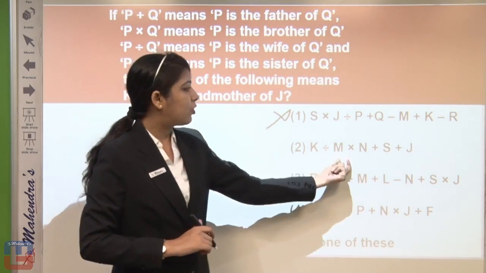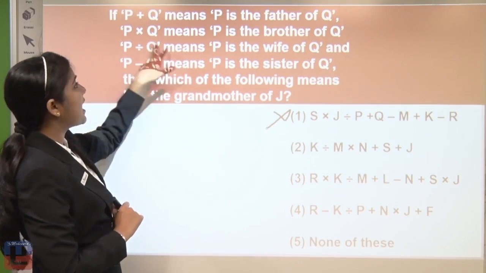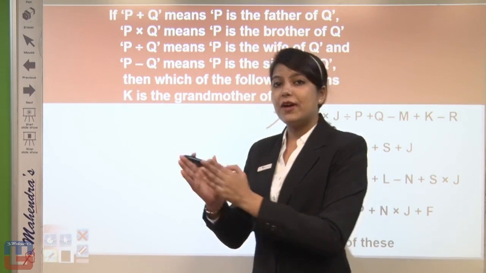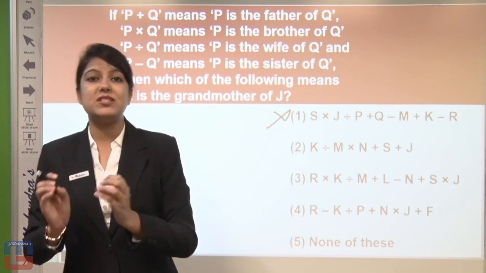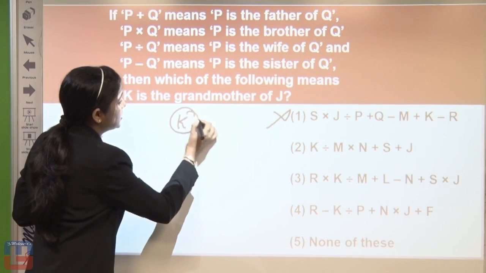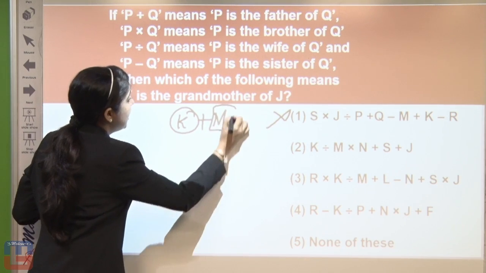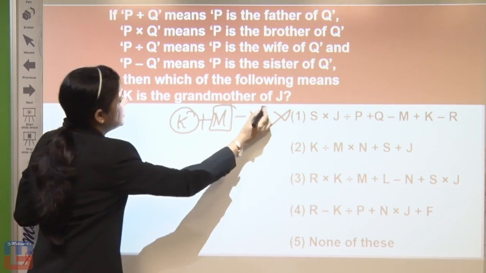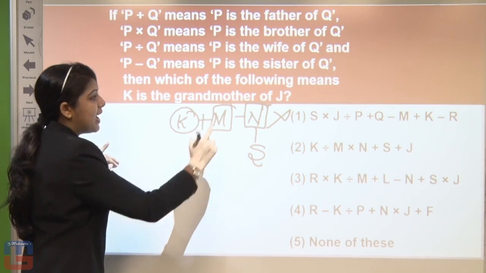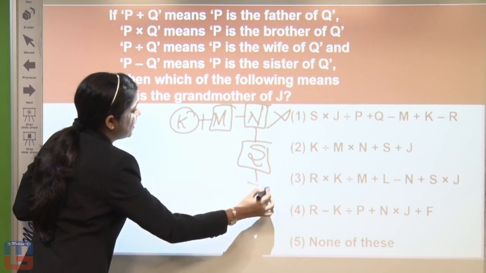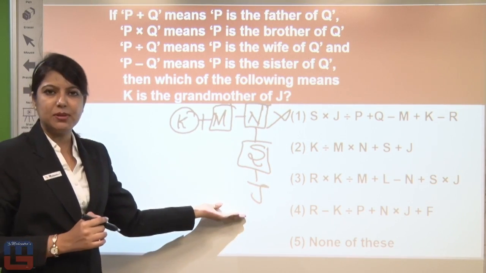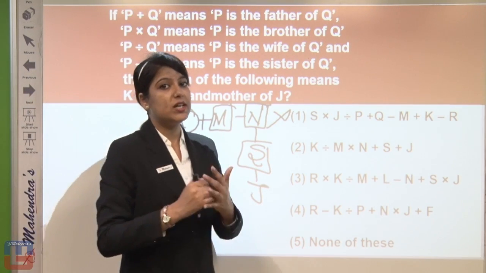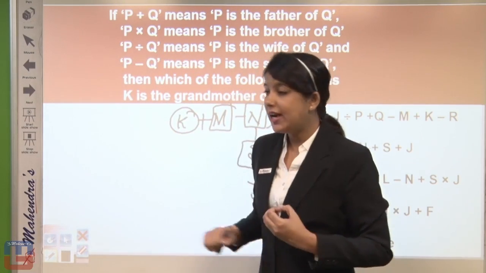Okay, now M cross N. M cross N means M is brother of N. K is wife of M, M is brother of N, which makes a relation like this. Now N plus S means N is father of S, and S plus J means S is again father of J. So here see, K is grandmother but not the direct grandmother, no. So we will not consider this option because we want K to be the grandmother of J directly.